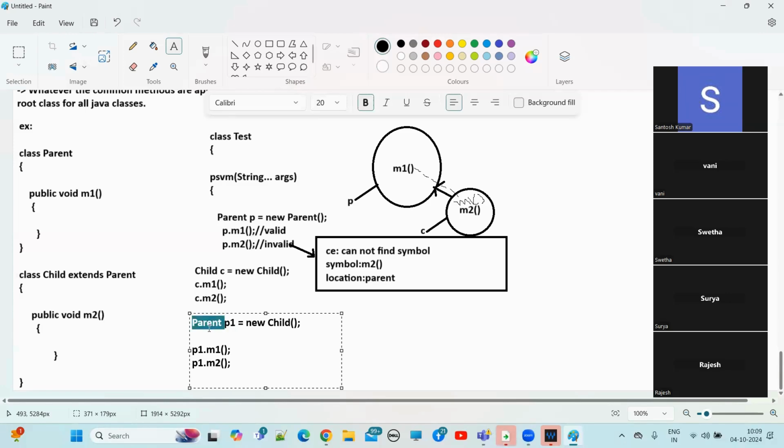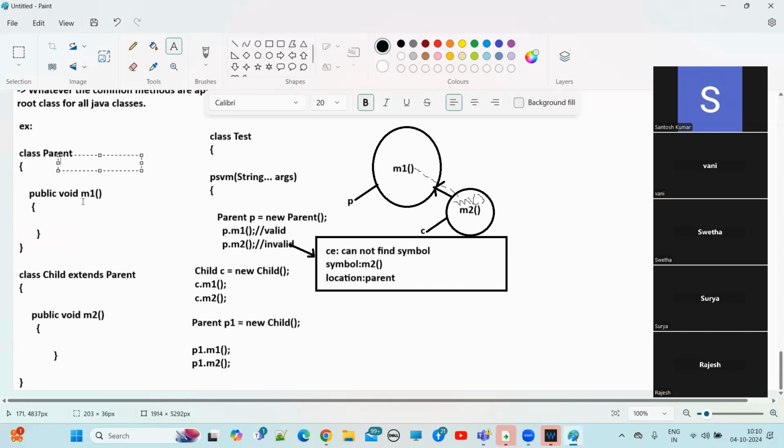Parent. So it will go into the parent class and verify whether the M1 method is there. Do we have the M1 method? Yes. It won't execute it yet, it will just verify that the M1 method is there.